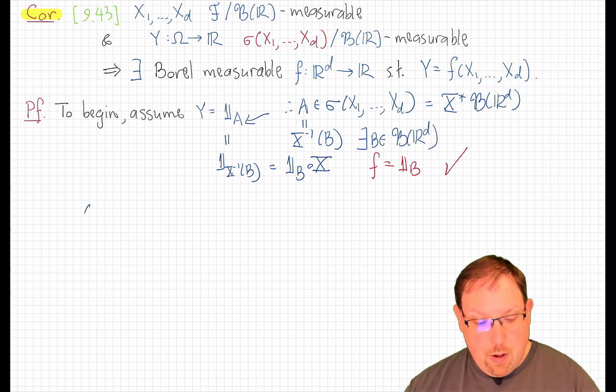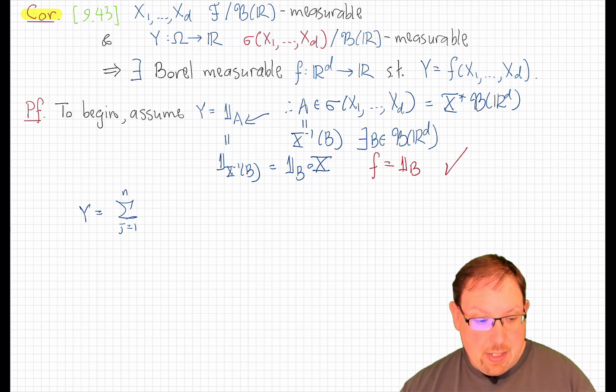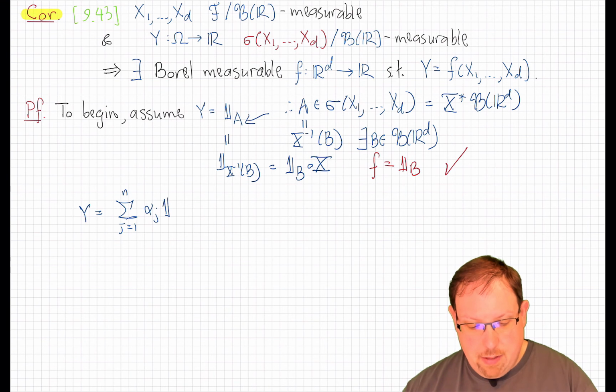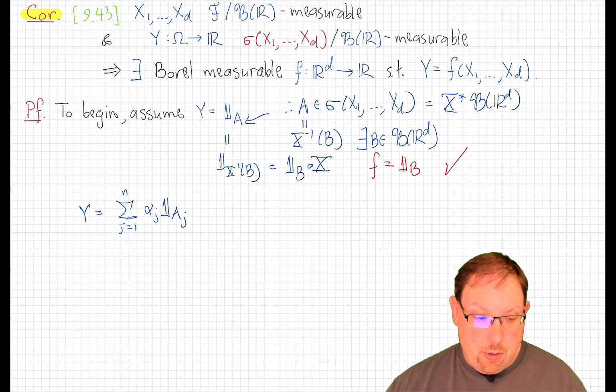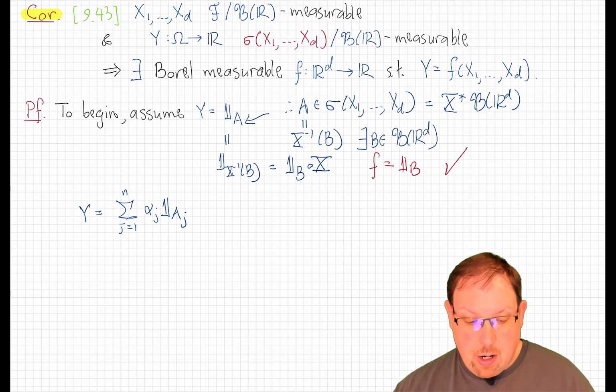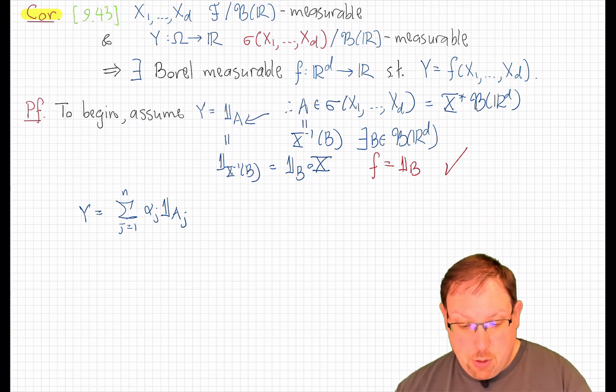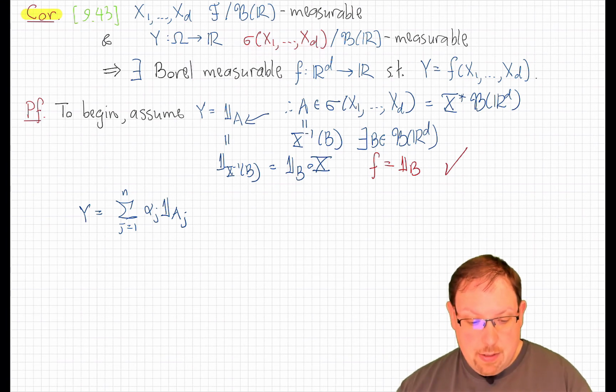Let's assume that y is an arbitrary measurable simple function, which means that it has the form of a finite sum from 1 up to n of some constants alpha_j times the indicator function of some measurable sets A_j that are disjoint. Now we're assuming that this is measurable with respect to that sigma field.